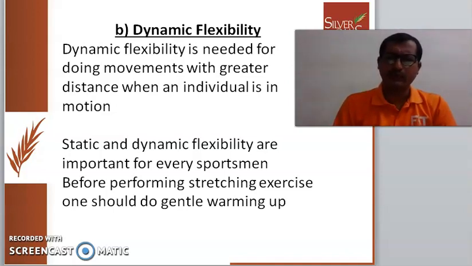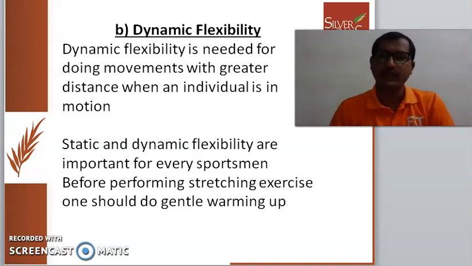Before going for flexibility, every sportsman should understand that they should do a warm-up exercise well beforehand. Warm up your muscles and stretch, warm up your tendons and joints. Only then should you go for flexibility exercises.